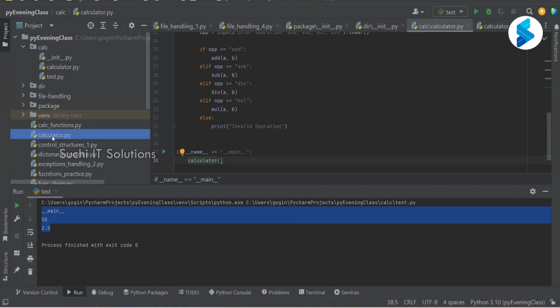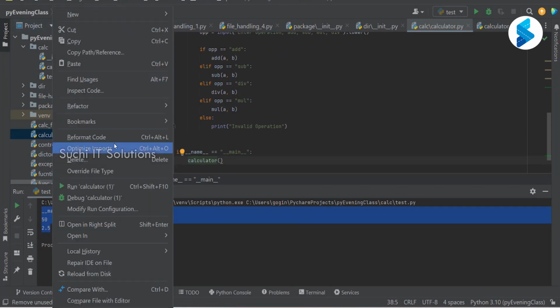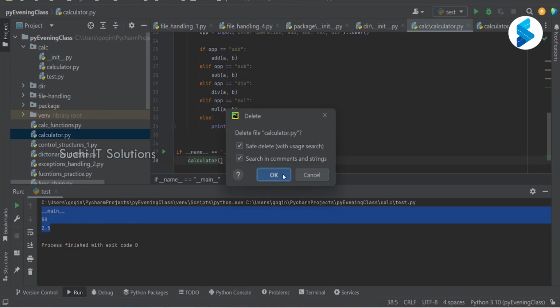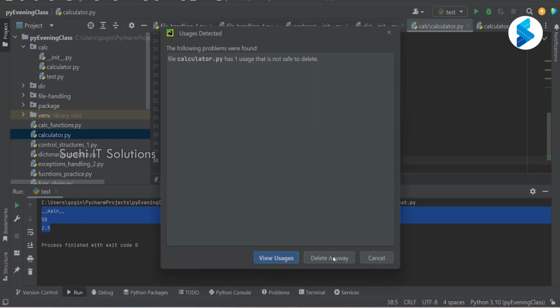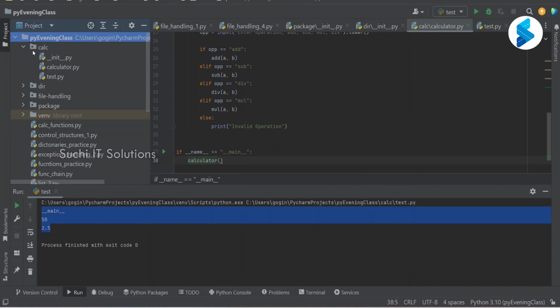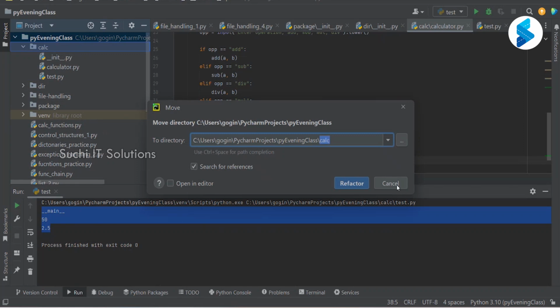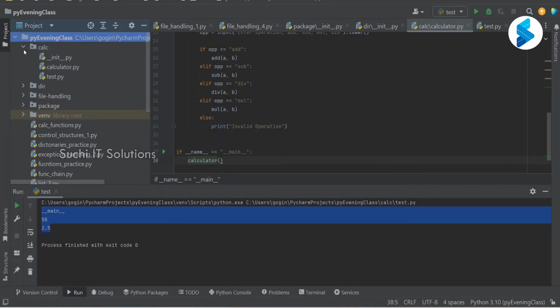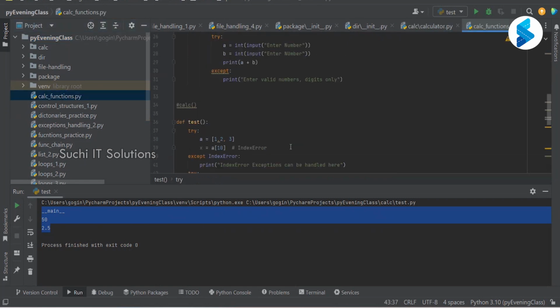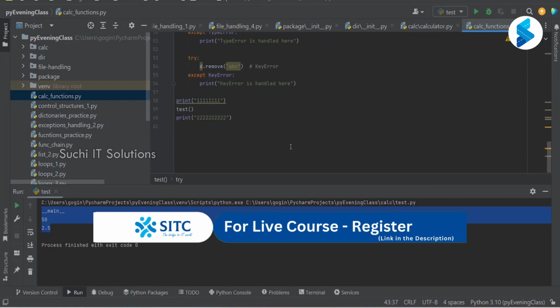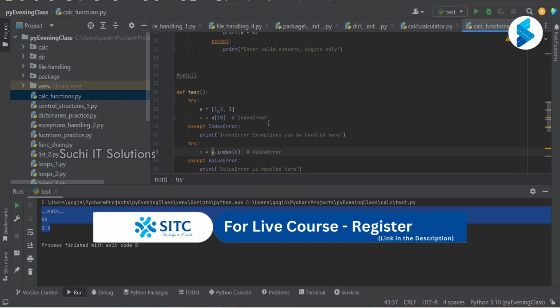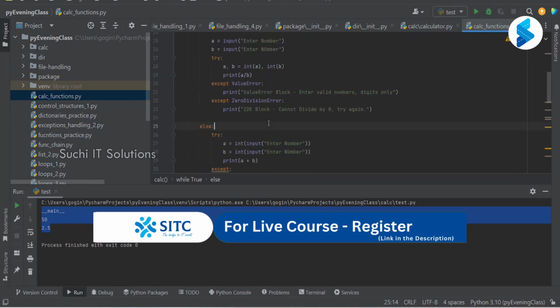And I'm going to remove this from here. Now this calculator is there in the calc package. This is my calc functions. Wait a second. I'm going to remove everything from here.